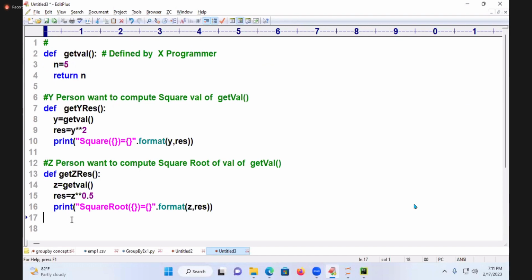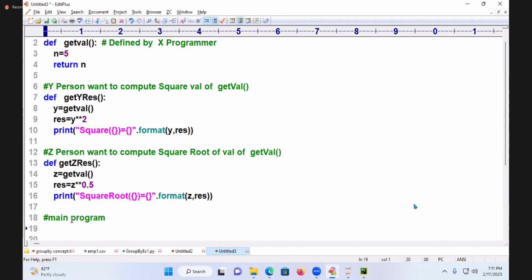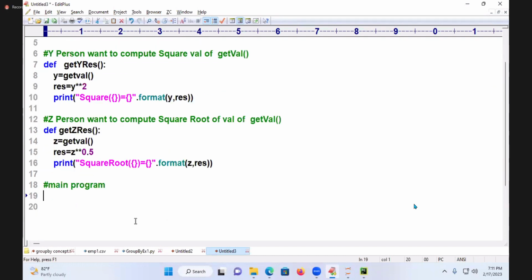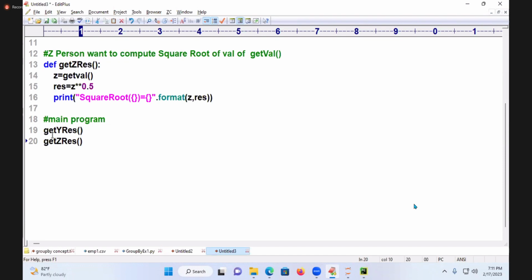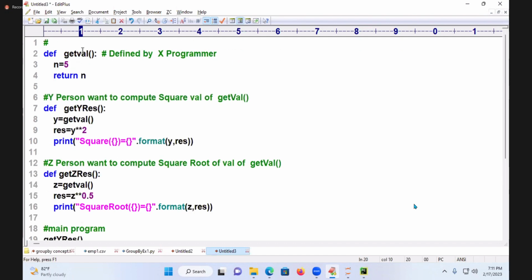Now coming to the point of the main program. Now I am going to call which function? Get Y res. See students, get Y res. Call what function now? Get Z res. So I will say get Y result, get Z result. Execute this function now.